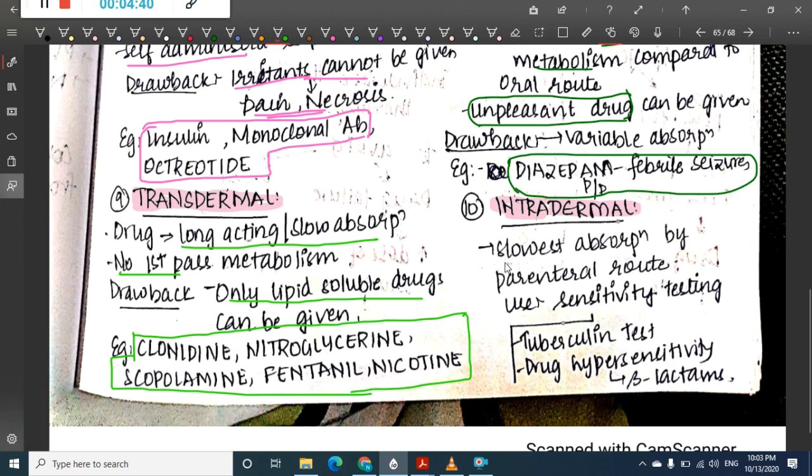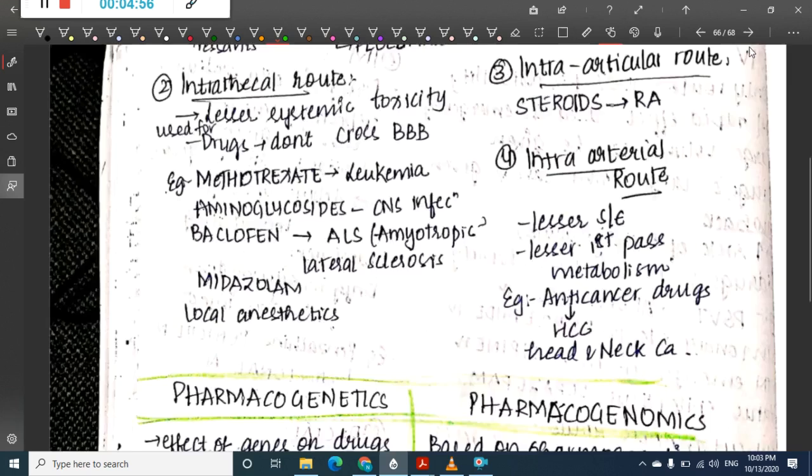Then the intradermal route has the slowest absorption among parenteral routes. The drugs mostly given intradermally are for the tuberculin test and drug hypersensitivity reaction testing.